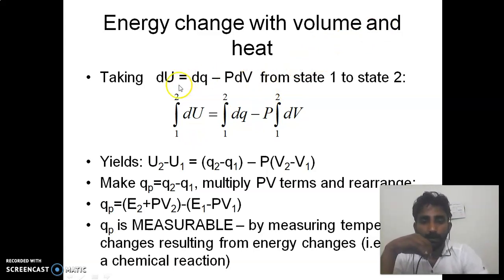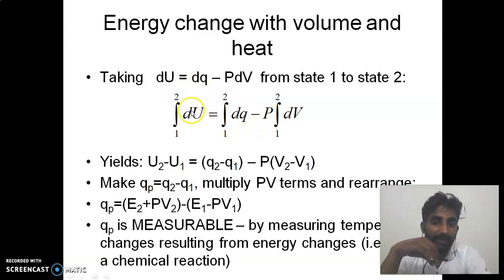Now we can integrate dU equal to dQ minus P dV. When we integrate it, it gives us U2 minus U1, meaning total change in internal energy will be equal to total change in heat minus total work done, and that is Q2 minus Q1 minus P(V2 minus V1).